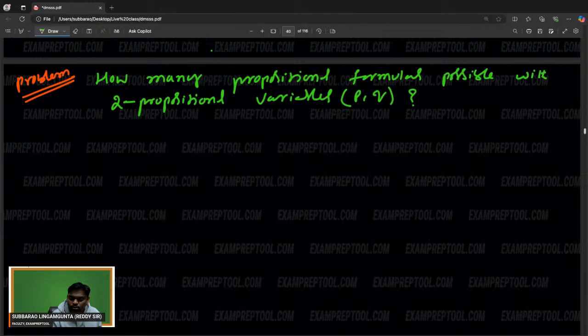I'm going to give the answer. Propositional variable means propositions. Propositional formulas means compound statements or compound propositions. How many possible?